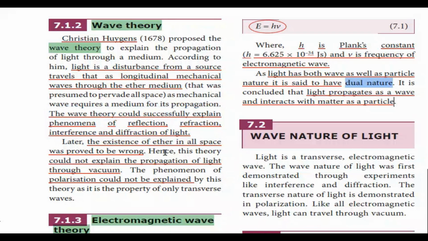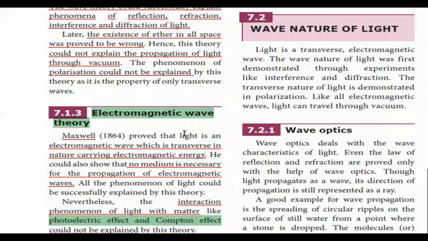So the later experiments proved that the existence of ether in space is wrong. Naturally, ether is not pervading space. So this theory could not explain the propagation of light through vacuum. The phenomenon of polarization could not be explained by this theory, because polarization is the property of transverse waves.